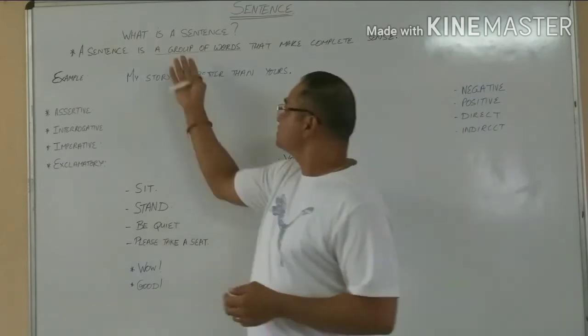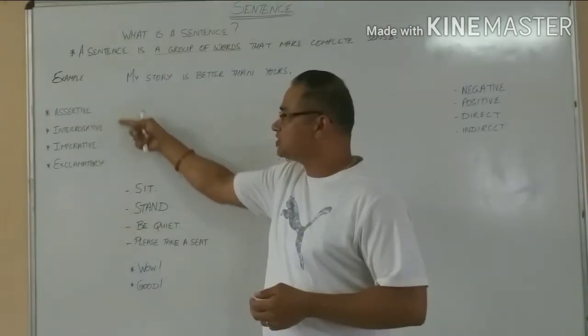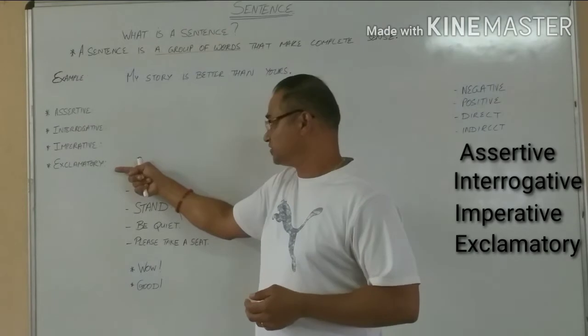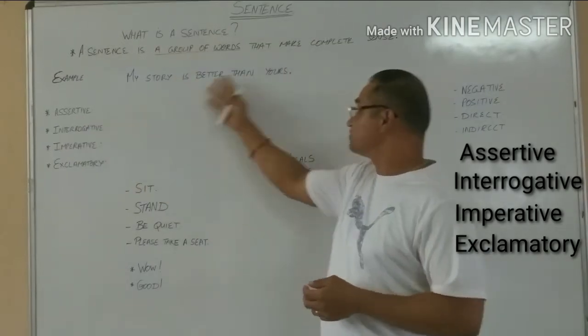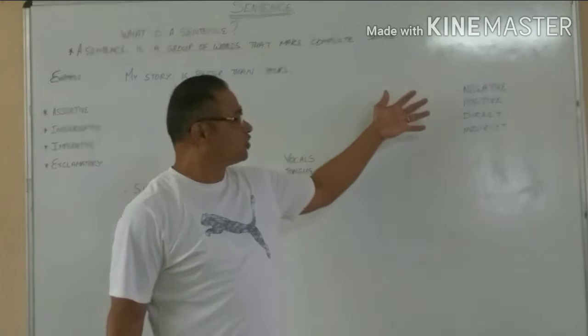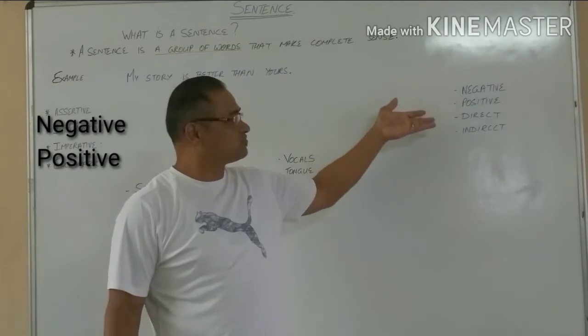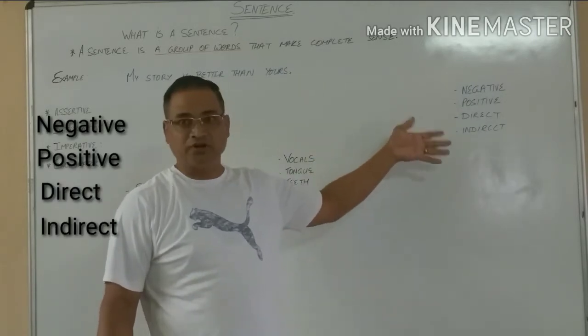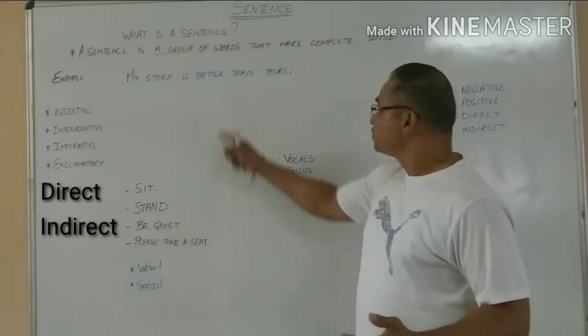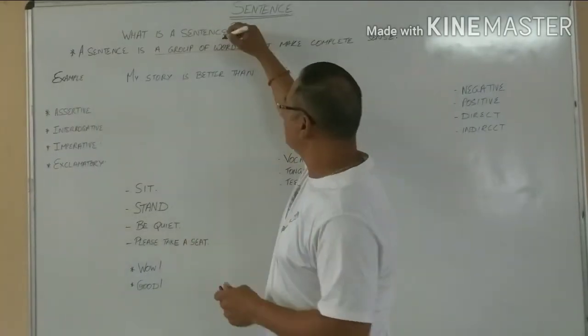And you see, a sentence comes in 4 categories. One is assertive, interrogative, imperative, and exclamatory sentence. I hope you're understanding and following that much. Now these sentences also come in 4 ways. Either it comes in negative, positive, direct, or indirect sentence. So these sentences come in 4 ways. But before we go that far, I want to tell you about this word.